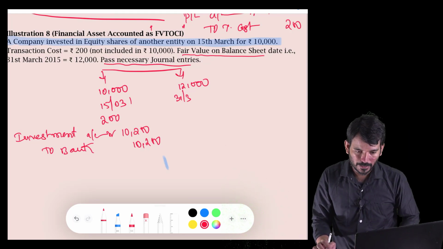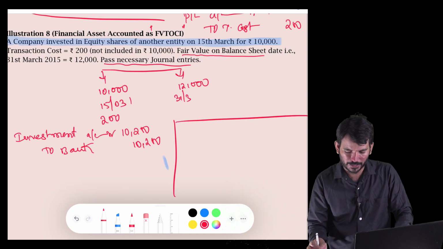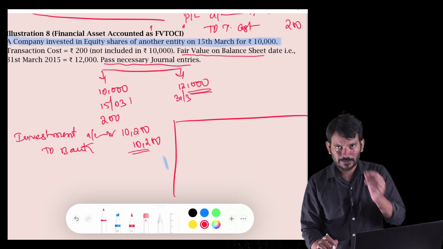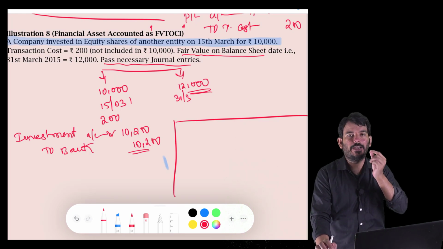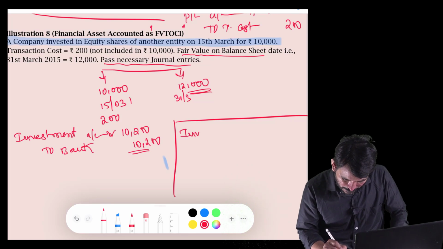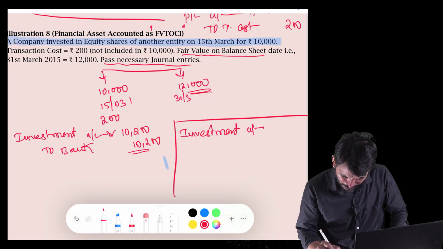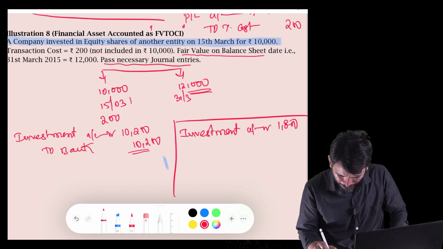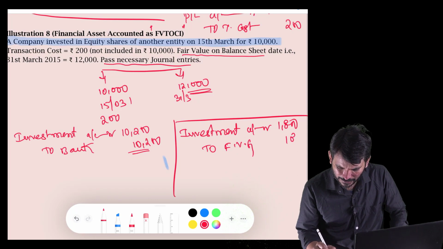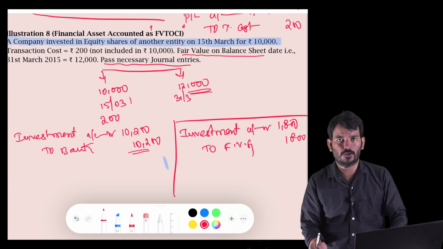You have taken it into your balance sheet only, right? So you don't have to transfer it to your P&L. But on the balance sheet date there is a fair value change. From 10,200 it is becoming 12,000, so there is an increase of 1,800, and you have to recognize that increase. So investment account debit 1,800 to fair value gain. Is there any change from the last answer? Absolutely not, everything is the same as we did for fair value through P&L.